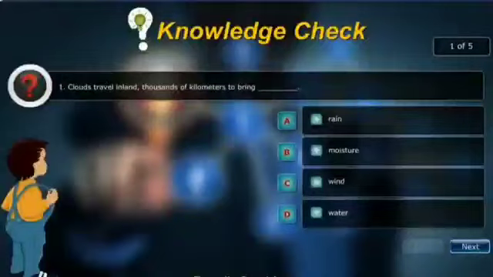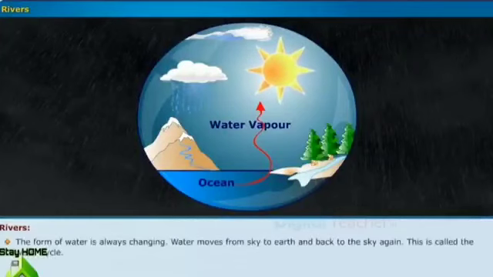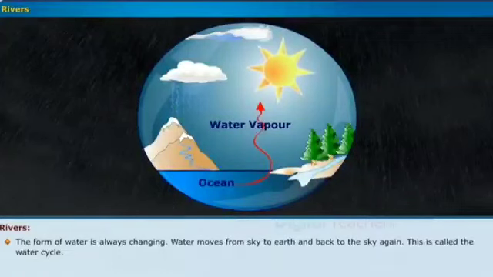Knowledge check. Let us know about the water that flows on the surface of the earth. The form of water is always changing. Water moves from sky to earth and back to the sky. This is called the water cycle.